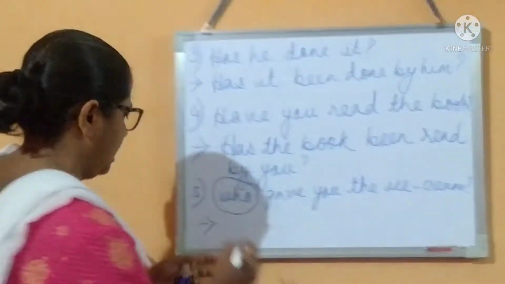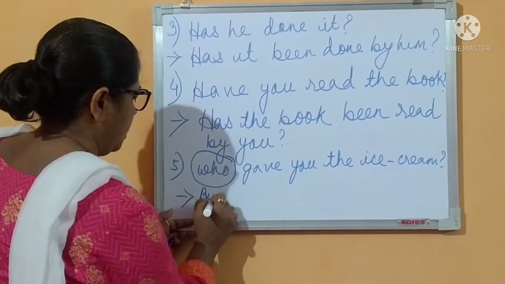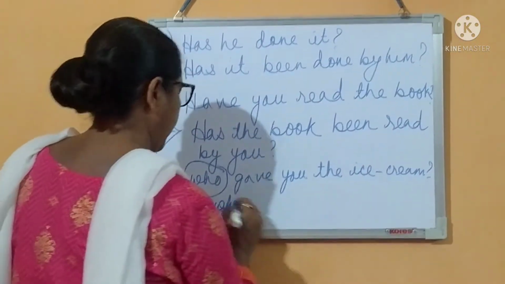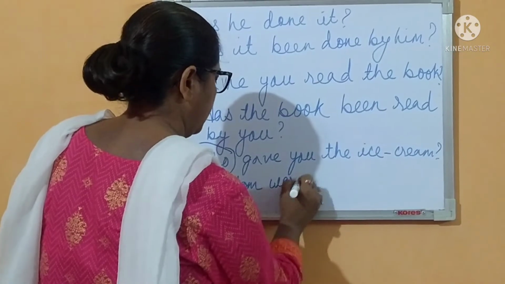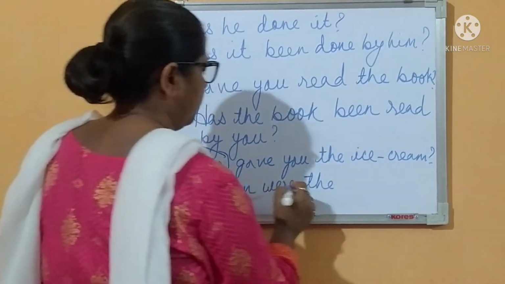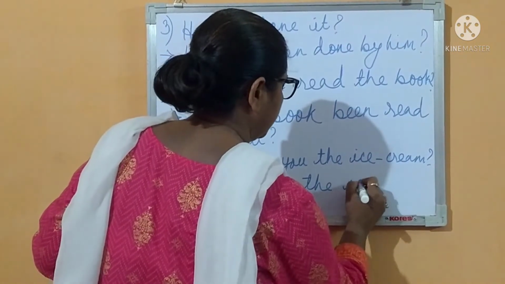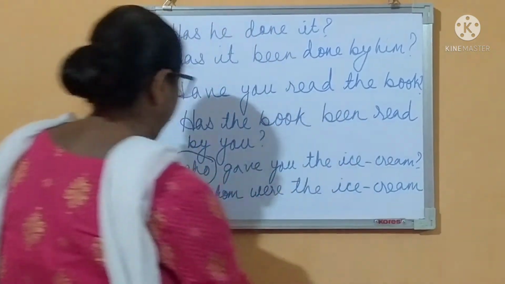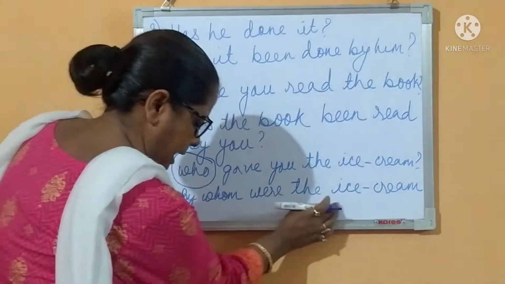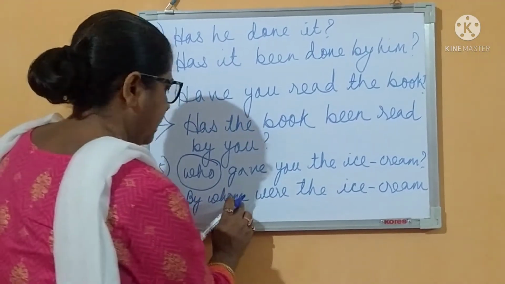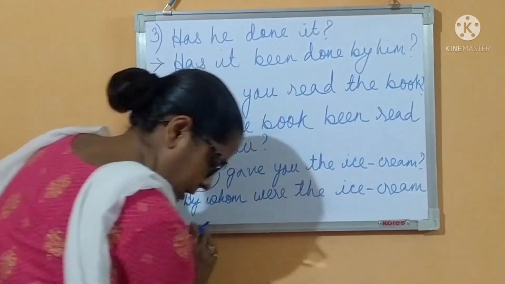By whom. By whom were you given the ice cream?